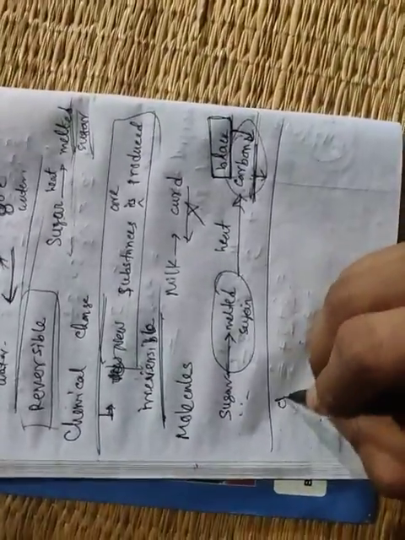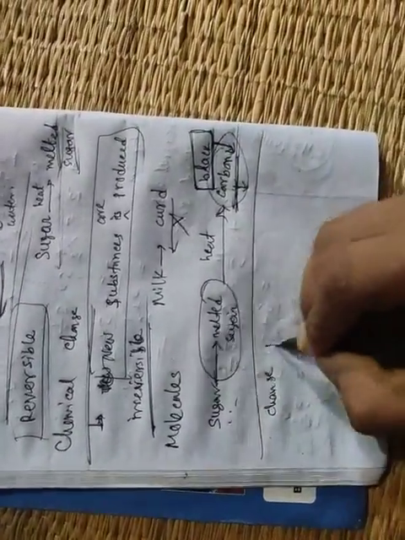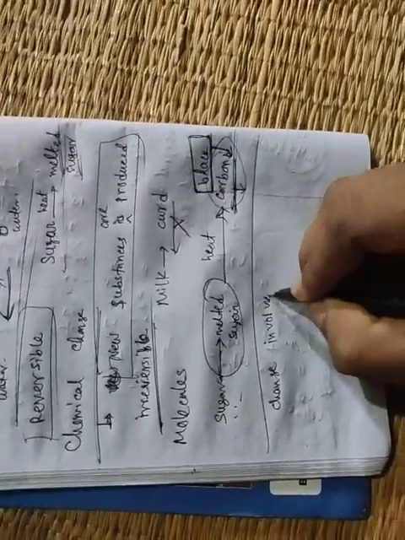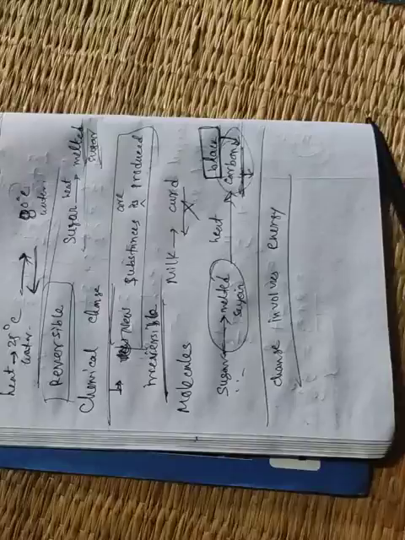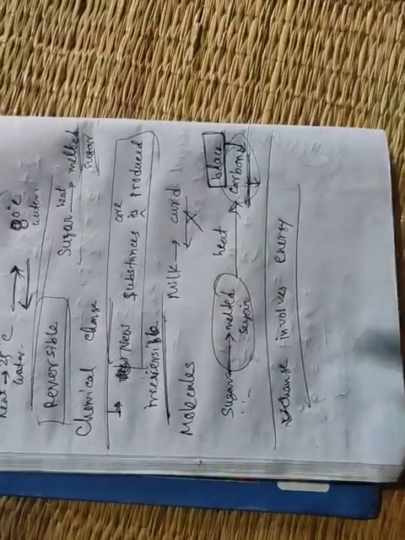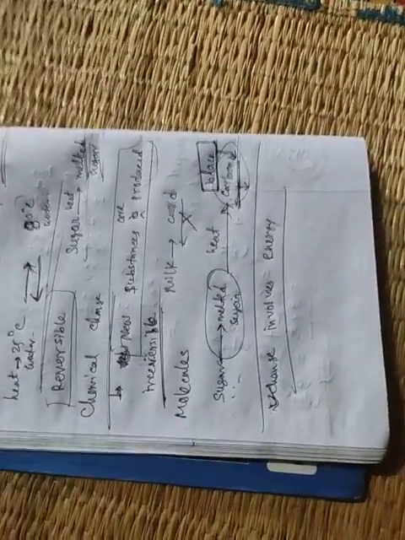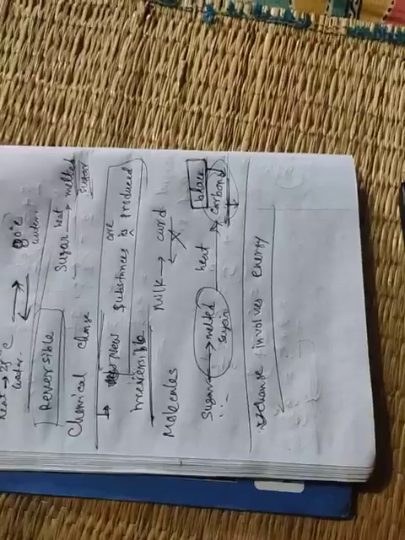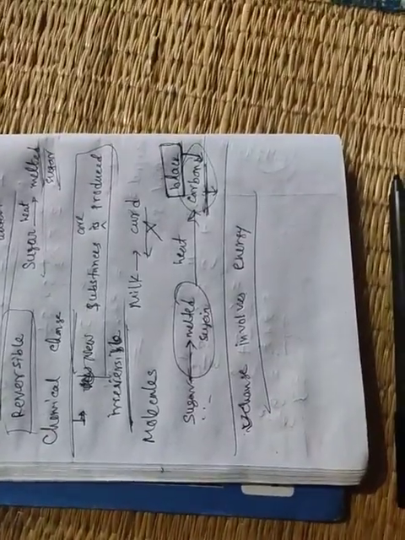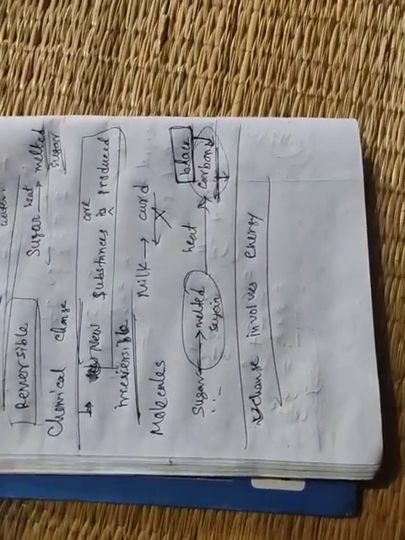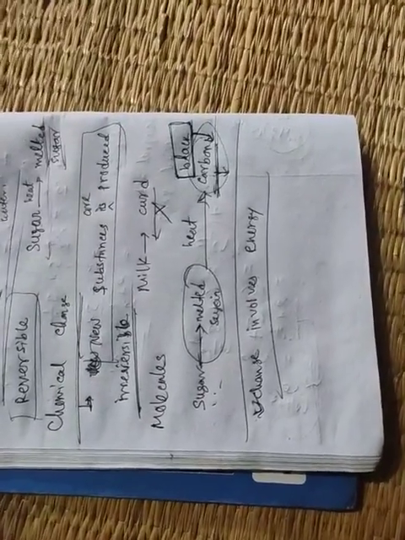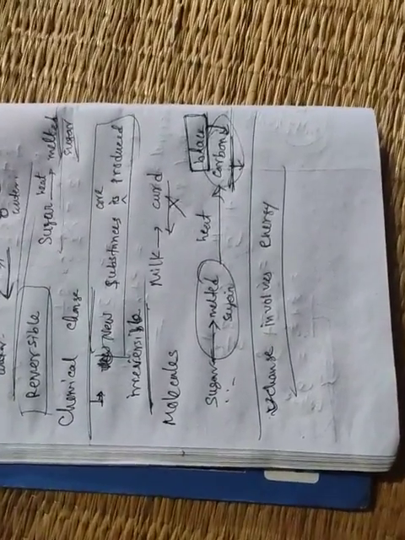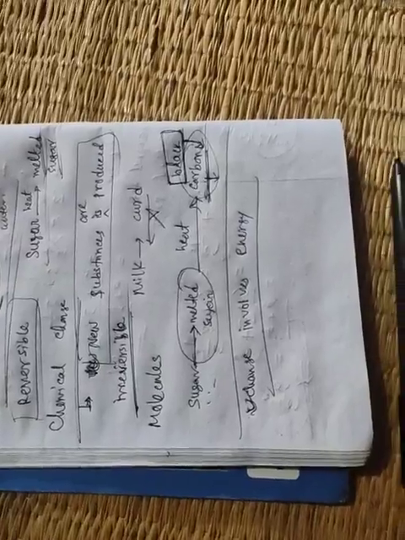Next, change involves energy. You have already read this topic in class 6. Same topic, change involves energy. It was given. What is energy? Energy means heat energy, sound energy, light is a form of energy. So these are actually energy: heat, light, sound.